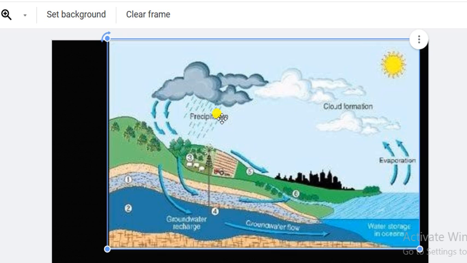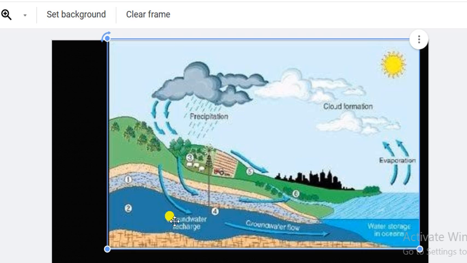Here from the cloud, precipitation takes place in the form of rainfall, in the form of sleet, in the form of hail. It comes down to the earth surface and again, due to evaporation or transpiration, moves to the atmosphere. So these processes are continuously taking place, right? So this is nothing but the hydrology.